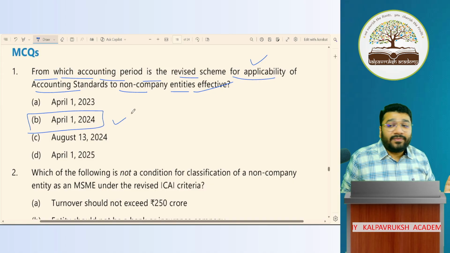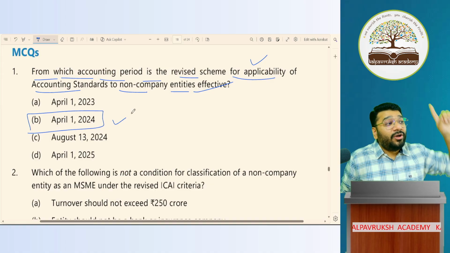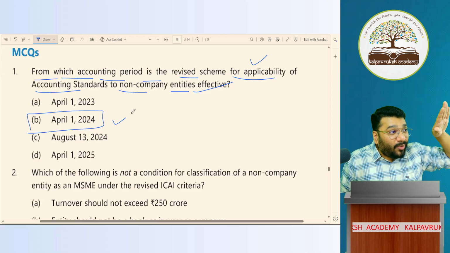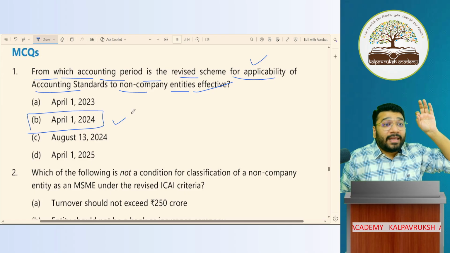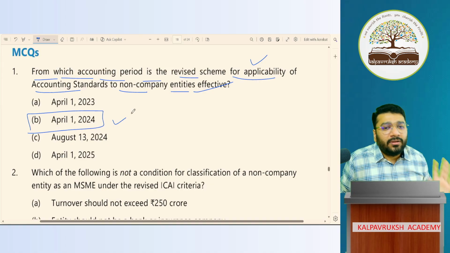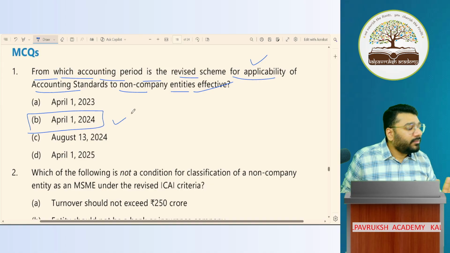Like this, can they not frame an MCQ question on the roadmap for Ind-AS? Phase 1, phase 2, date, turnover. Can they frame it or not? Possible. So if you are aiming to score 90 and above, definitely every nook and corner of the book has to be studied. Got it, not got it? Okay.